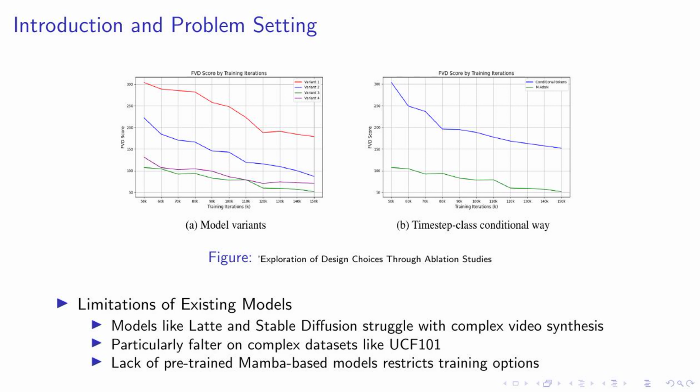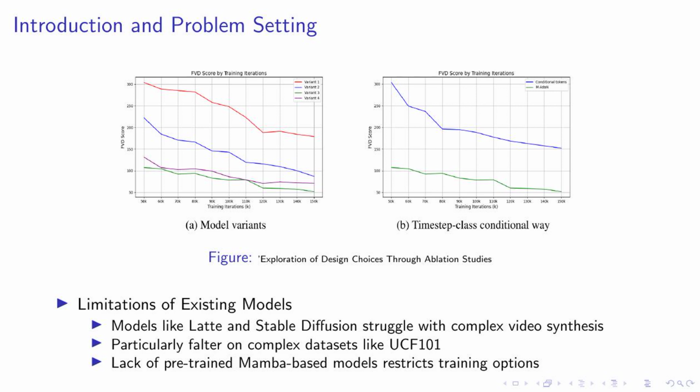The Matten model, a new approach, utilizes the Mamba-Attention structure for video generation. It excels in 4 standard video generation benchmarks and demonstrates impressive scalability and robustness. Superior performance: it outperforms existing models, even those with image pre-trained weights, achieves a 25% reduction in flops compared to the latent model, and is particularly effective on complex datasets like UCF101.